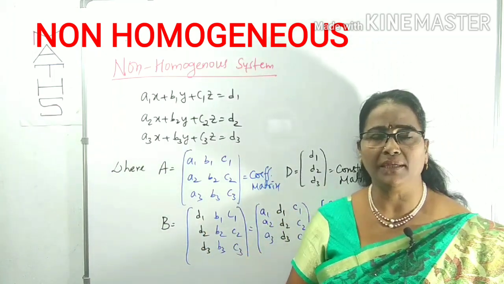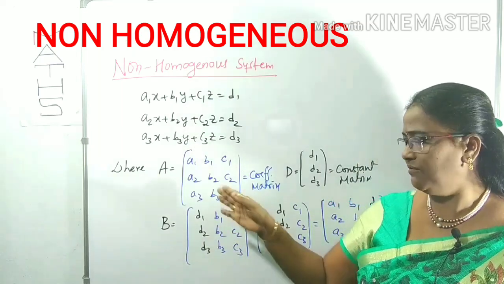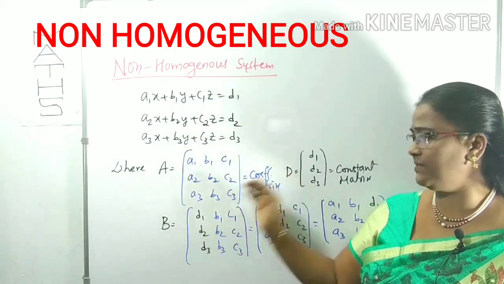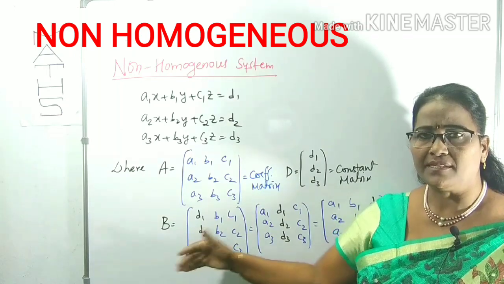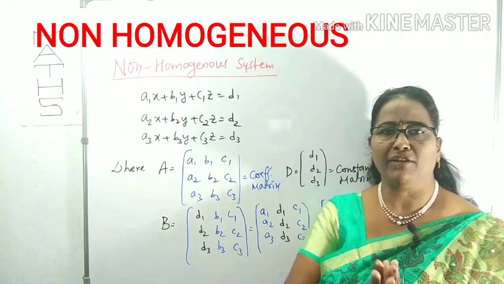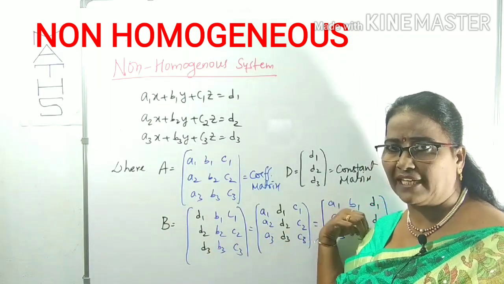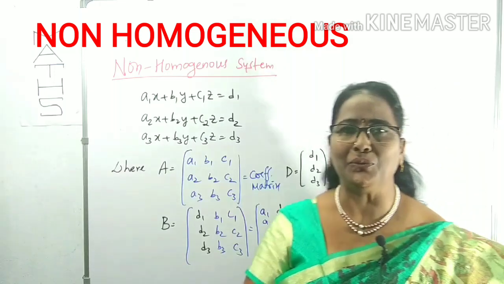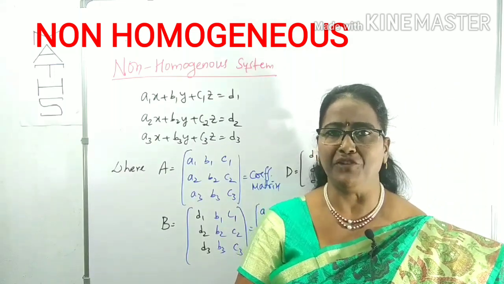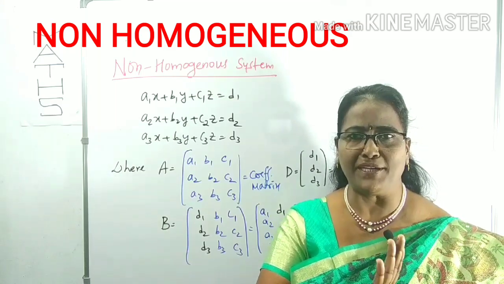We have to remember these forms. How can you remember simply? The first column is replaced by the D's, and we get one of the matrices. Similarly the second column, the third column. Is it clear? Wherever we need, we can use either this form or this form or that form. For that you have to know all three forms. Clear? Now, what is A and what is B is important here.